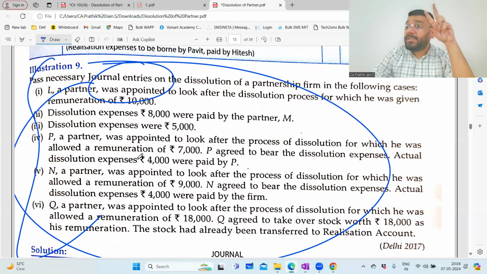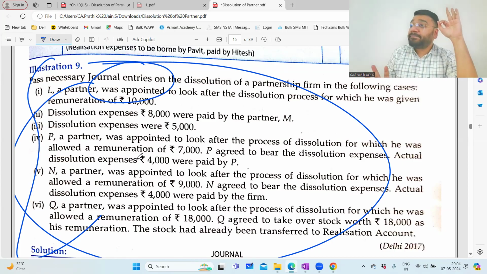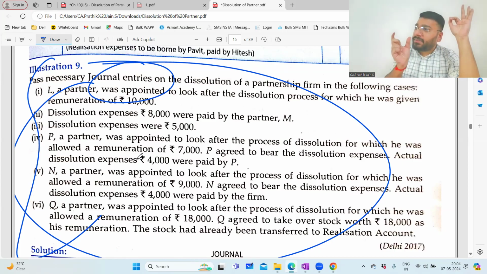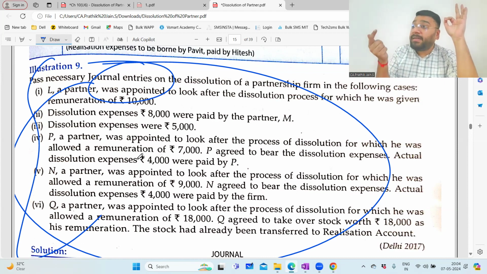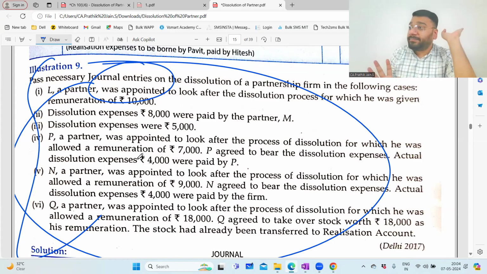And please understand the next two concepts that we're going to discuss: 80% is from this only. 80 to 90% is the same thing we have to do. Only at the end, in the last adjustment, no payment to the partner's capital, there only a small twist is there. And that is a little bit complicated. So if this base is not clear, you will not understand that.